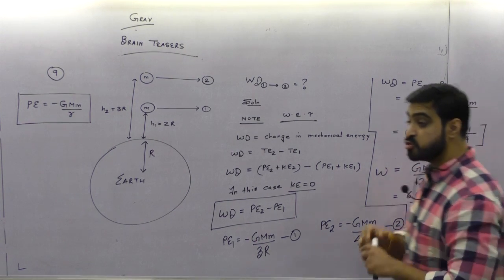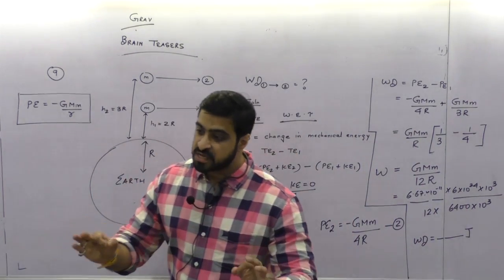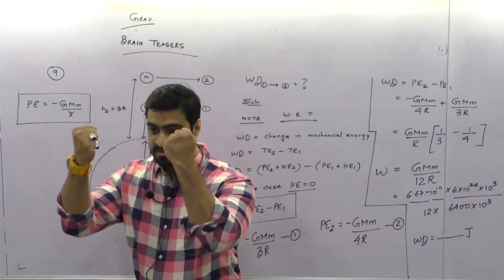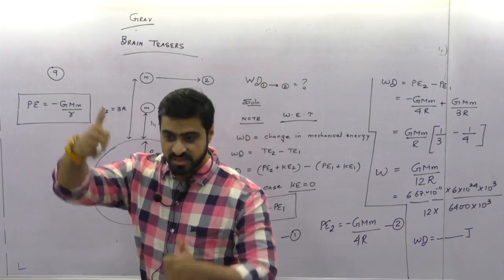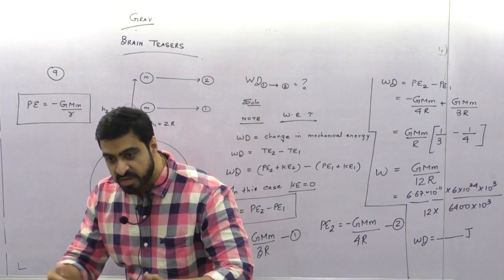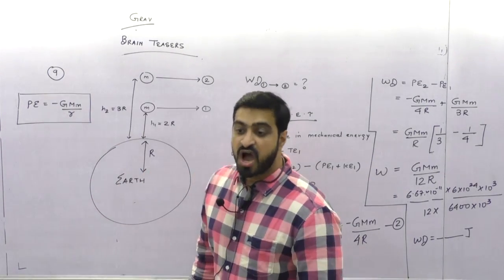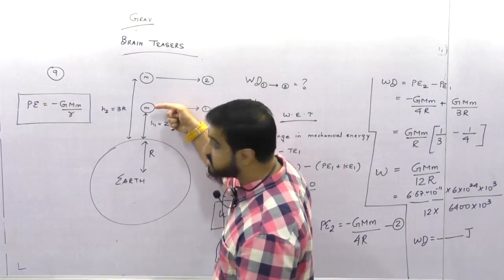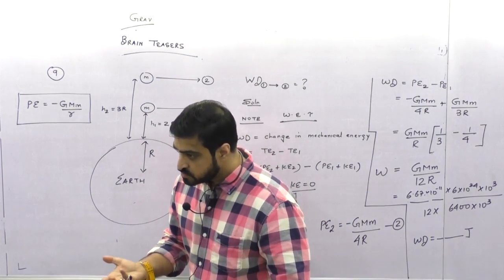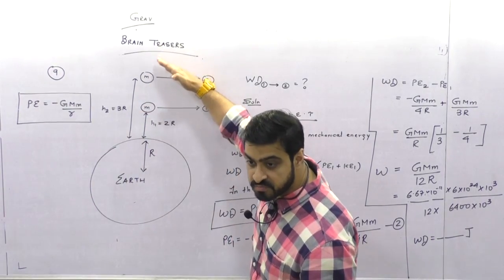Now, there is a difference here. Listen to me, this is a concept. I gave you an example about positive work done and negative work done. I lifted luggage. Where is the force applied? Where is the displacement? Work done is positive. But the same work done by the earth is negative. Now in this question they are asking how much is the work done in taking the satellite from 1 to 2. So who is doing the work? An external person. So it will always be positive.